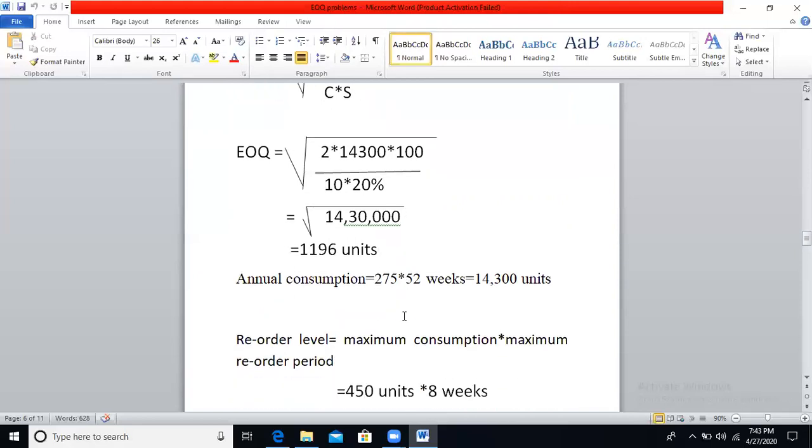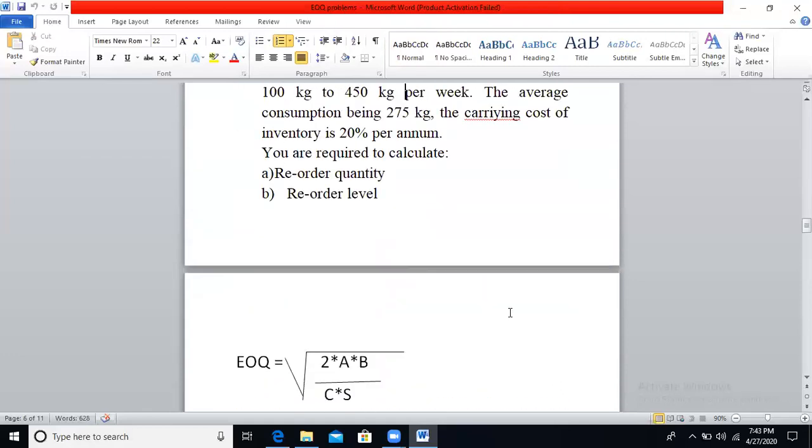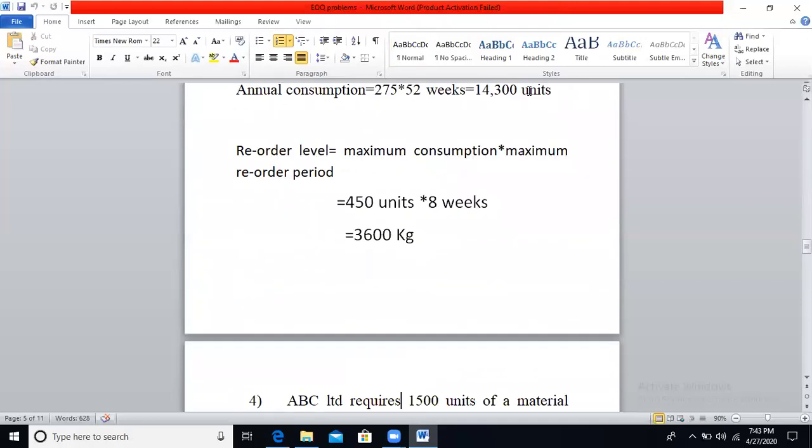Now you have to calculate reorder level. What is the formula for reorder level? Maximum consumption into maximum reorder period. Here they have given maximum consumption units. Minimum will be 100 kg, maximum will be 450 kg. Minimum reorder period will be 4, maximum reorder period will be 8. So maximum consumption will be 450 units into 8 weeks. So you will get reorder level as 3600 kg.